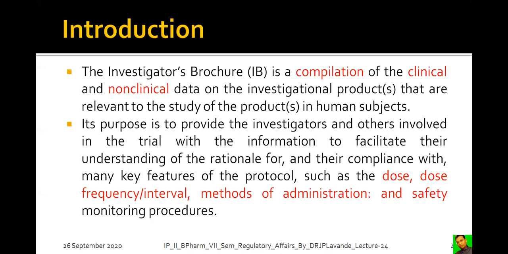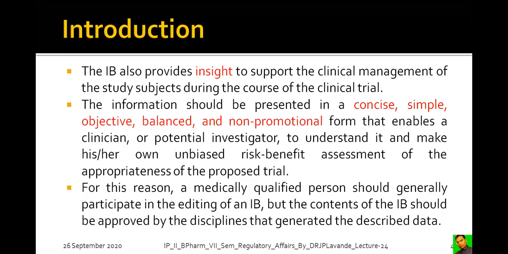Let's say, for example, rationale means what? If there is a fever, the drug which is to be used should reduce the fever, so the category of the drug should be antipyretic. So there is a rationale. If there is emesis, an antiemetic, that is the rationale. The investigator's brochure also provides insight to support the clinical management of the study subject during the course of the clinical trial. It means the investigator's brochure will give in-depth data, in-depth information related with the study. That is what is said to be the insight.